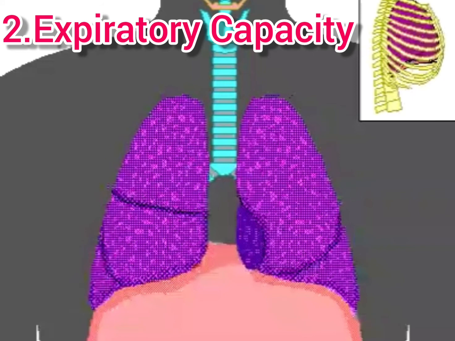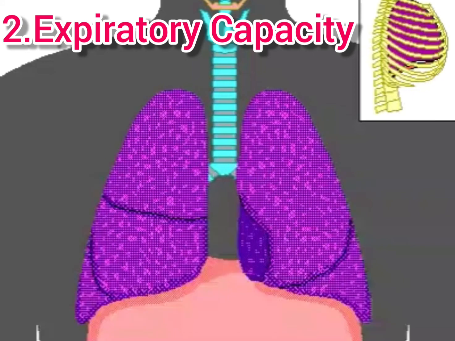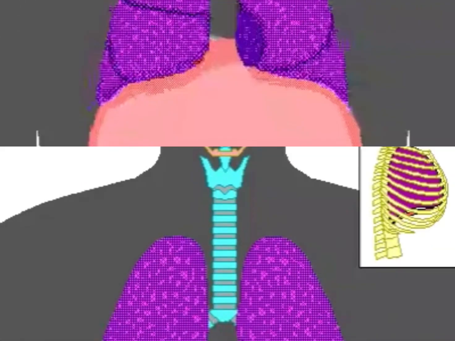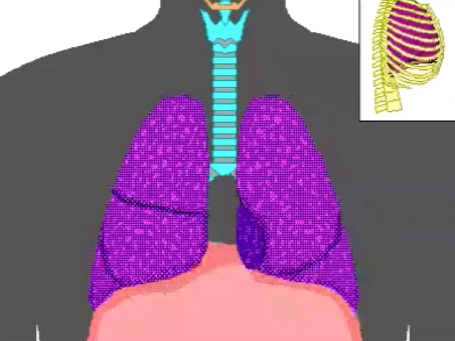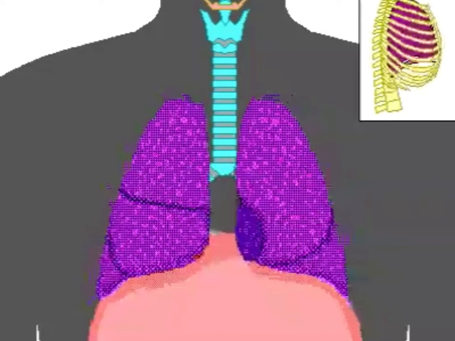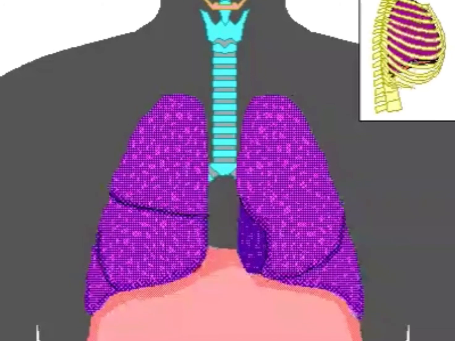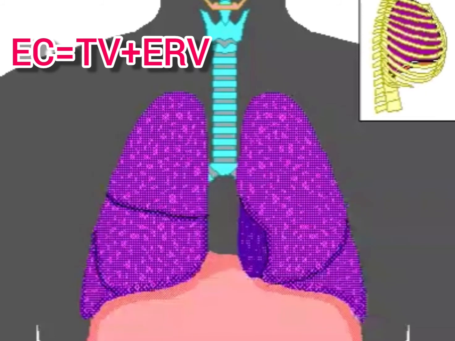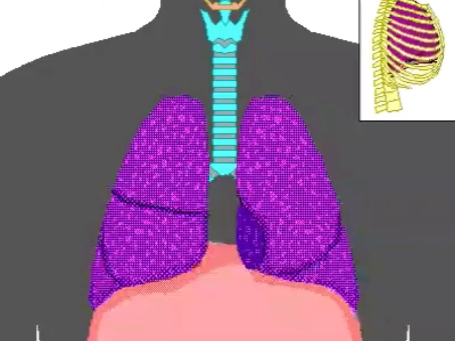Next is the expiratory capacity, that is EC. It is the total volume of air a person can expire after a normal inspiration. It includes the tidal volume and expiratory reserve volume. Thus we can write it like this: EC, that is expiratory capacity, equal to TV plus ERV.